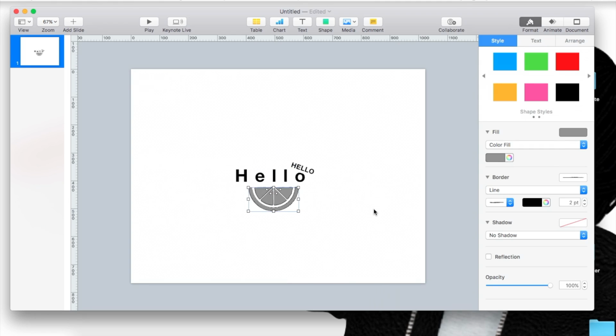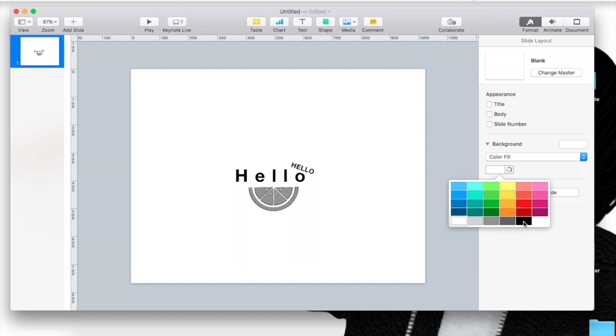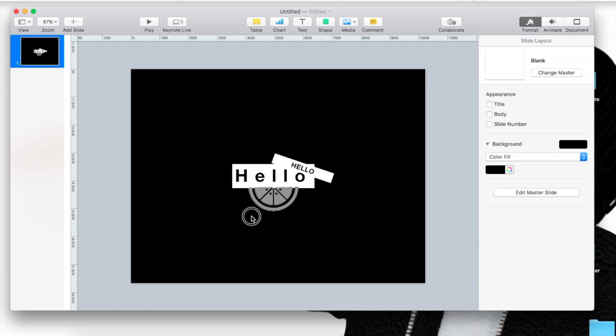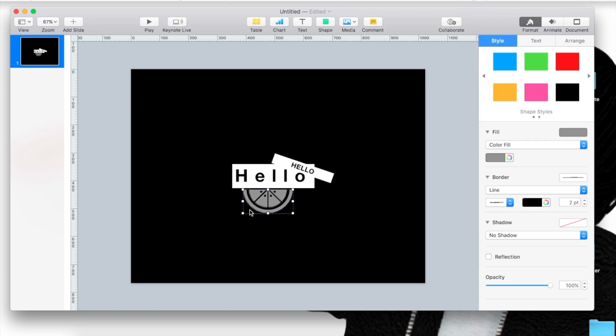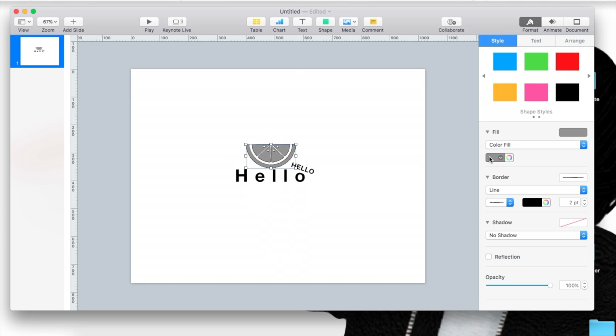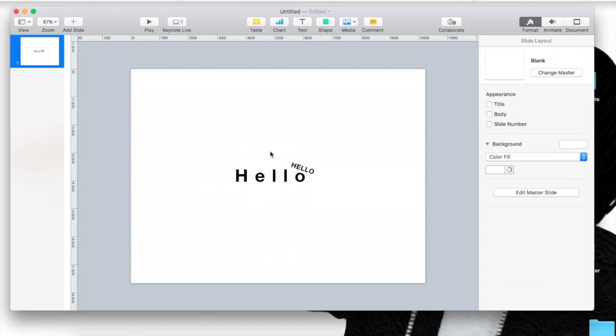But all in all, if you want, you could change the background. It's black, and it covers or changes all the negatives. But that's if you really want to go all the way. I'm just showing you guys how you can manipulate things with Keynote. So pretty much the text we've covered, the shapes we've covered. The media, I don't really use this section because you can manually open up your Finder and just drag and drop.